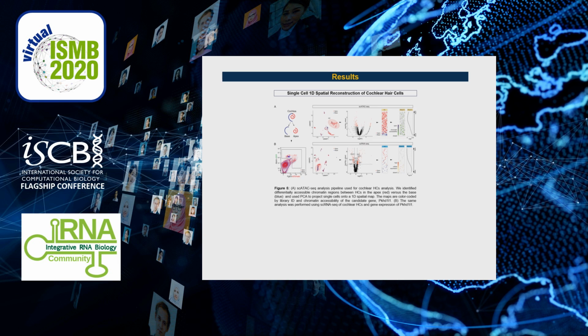Previous publications showed that development of the organ of Corti proceeds in a gradient. Focusing on the hair cell cluster, we identified differentially expressed genes and differentially accessible regions between apex and base. Then we used those features to generate a 1D PCA plot resolving individual cells' relative position along the tonotopic axis. Next, we featured a candidate gene, PKHD1L1. PKHD1L1 is highly expressed and more accessible in the basal compartment compared with the apical compartment in both ATAC-seq and RNA-seq.